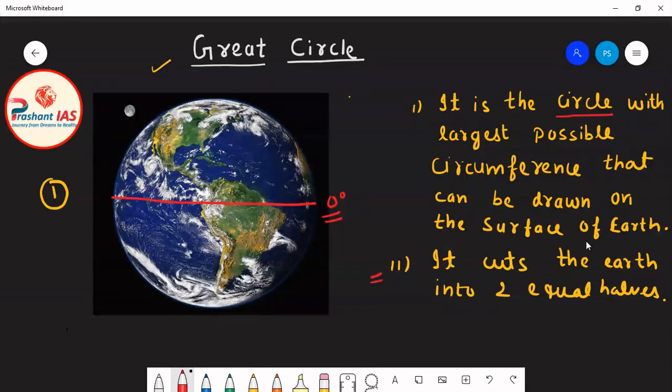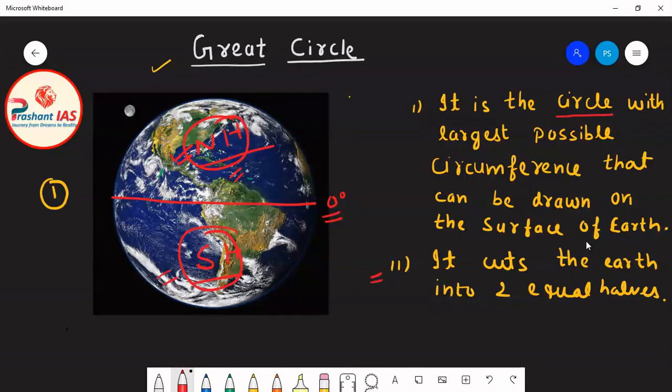So you can clearly see in this diagram that this circle, the equator, is dividing Earth into two equal parts. For example, you can see that the size of this part and the size of this part is equal. Try to remember, friends, that the northern part is known as the northern hemisphere and the southern part is known as the southern hemisphere. I told you in the previous classes that the equator divides Earth into two equal halves.